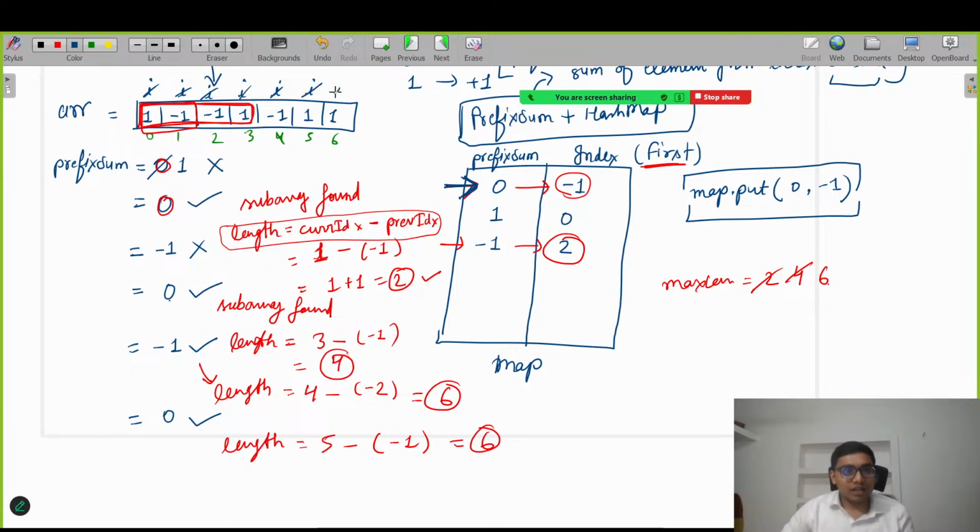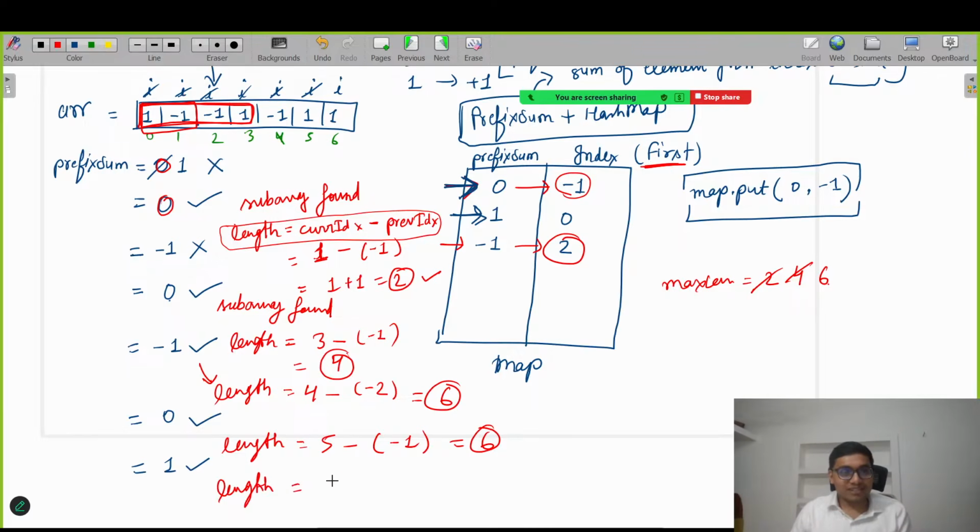Okay, now I will move ahead. Then again prefix sum is 0 and i is 1, so it will become 1. Now let's check again. This particular prefix sum is present in the map? Yes, 1 is also present. Then again we are happy, which means subarray found. Let's try to calculate the length again.